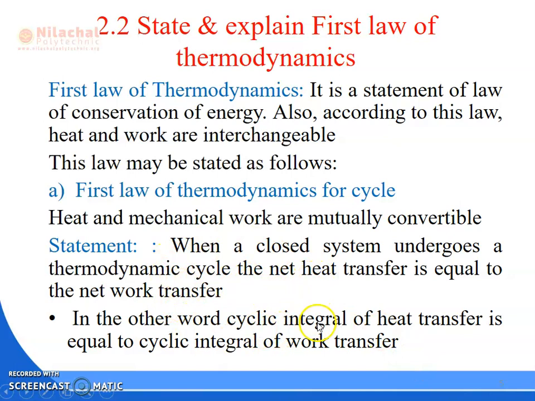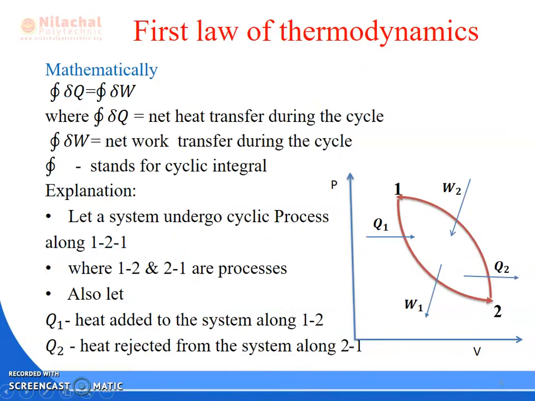In other words, we can say the cyclic integral of heat transfer is equal to the cyclic integral of work transfer. Mathematically, the cyclic integral of δQ is equal to the cyclic integral of δW. Why am I writing δQ and δW? Because heat and work are path functions and are inexact differentials. So the cyclic integral of δQ is the net heat transfer during the cycle, and the cyclic integral of δW is the net work transfer during the cycle. This symbol stands for cyclic integral.